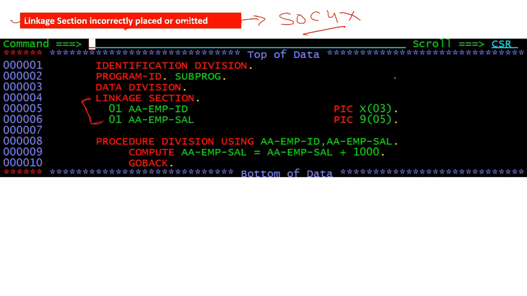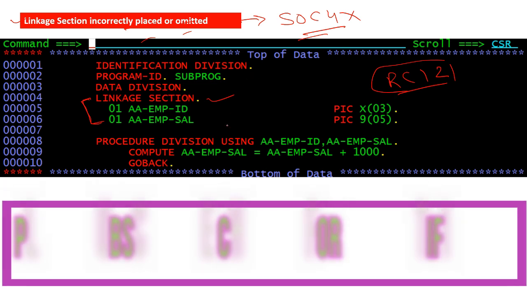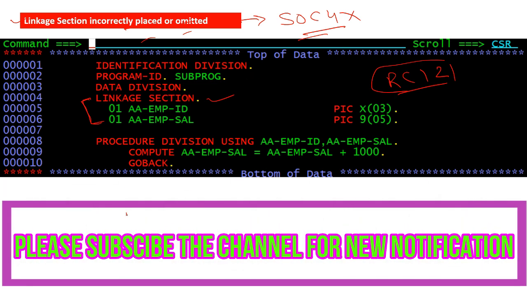I will receive return code 12 always if I do not give the linkage section, or if I place the linkage section somewhere else. So I don't know how the SOC4 event comes in this, like linkage section incorrectly placed. I think we do not receive the SOC4 event for this. So please write a comment if you know about the linkage section incorrectly placed or omitted, but I have not received any event for this.